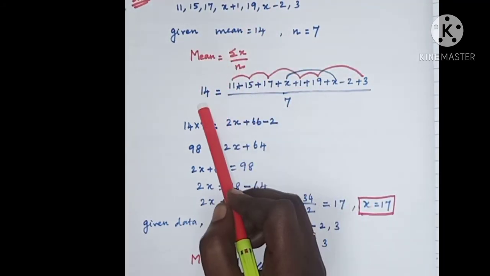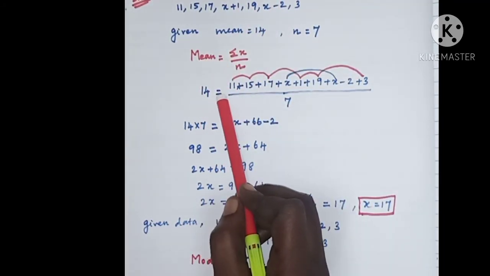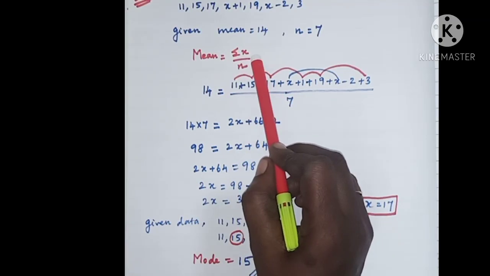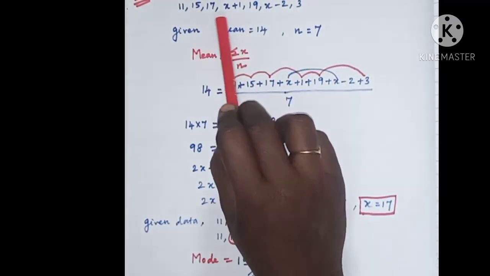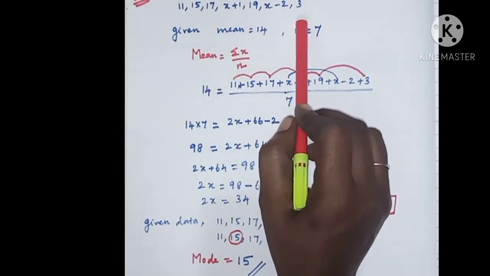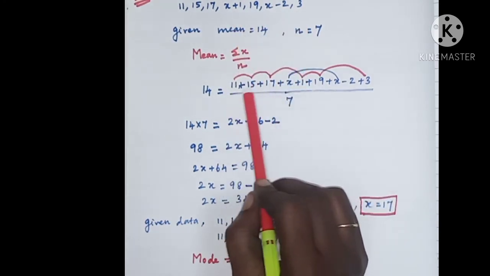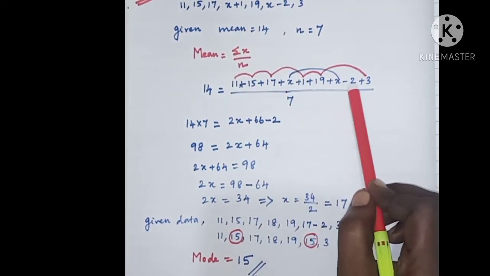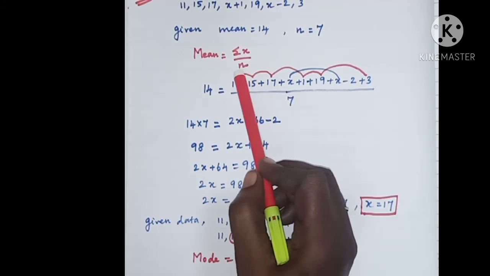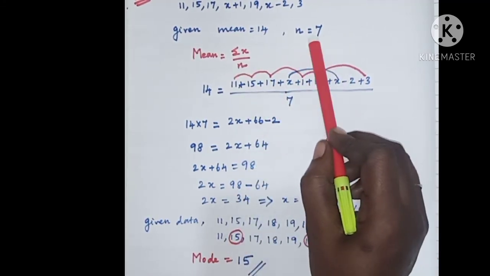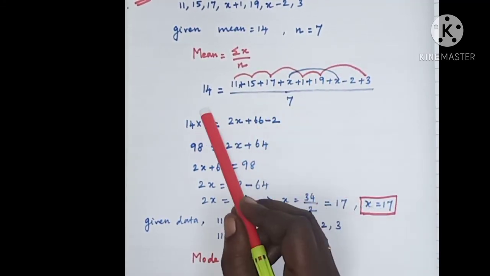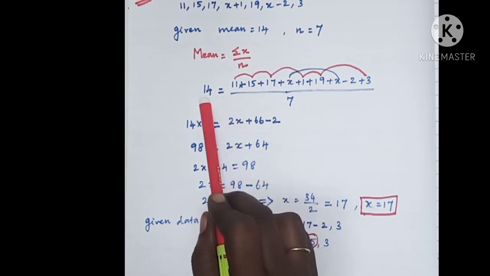So you have to write that 14 here, which is equal to summation x, which means you have to add up all these data in the given problem, divided by n. n is nothing but 7. Now take this 7 to the left hand side, it will become multiplication.